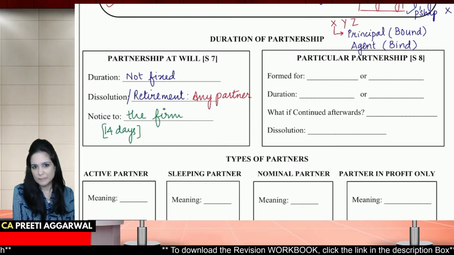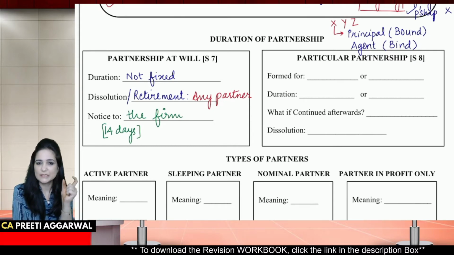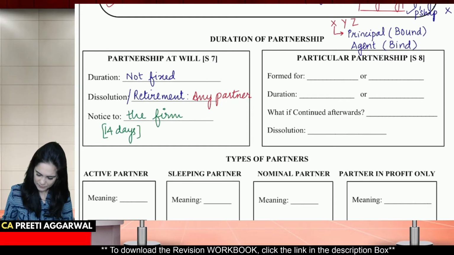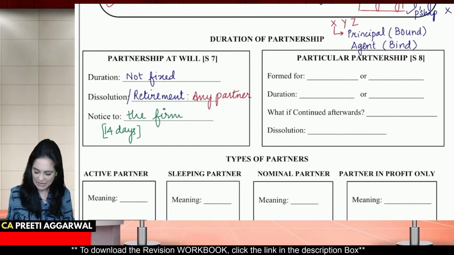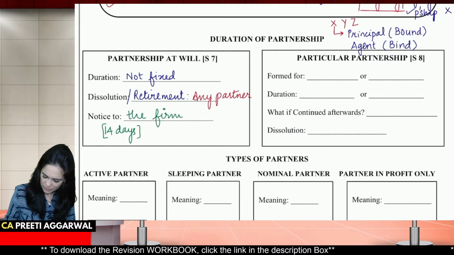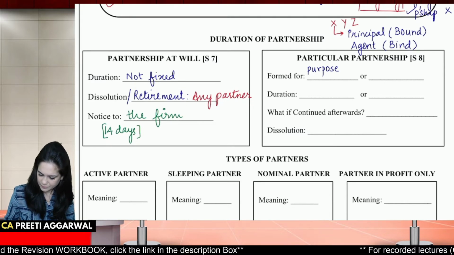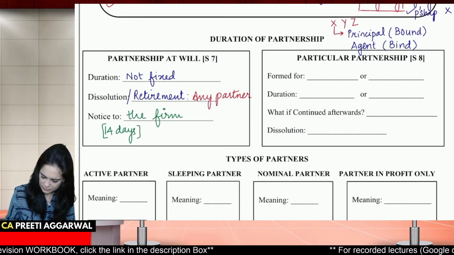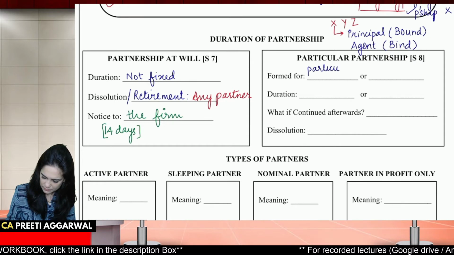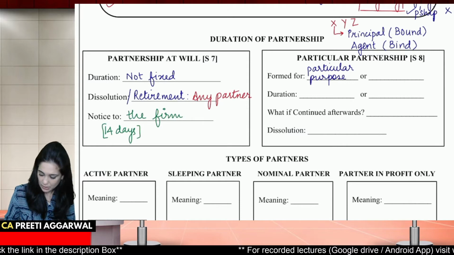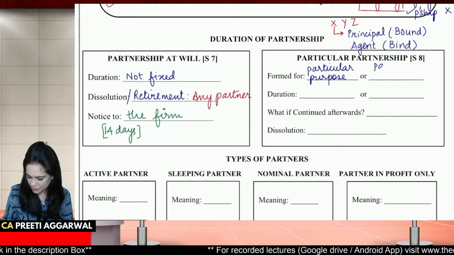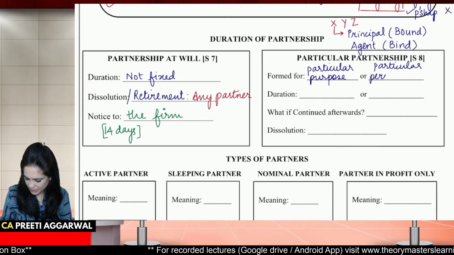What about particular partnership? Now, particular means that it is formed for a, what should we write, students? It is formed for a particular purpose. I'll write the word particular. It is formed for a particular purpose or for a particular period of time.